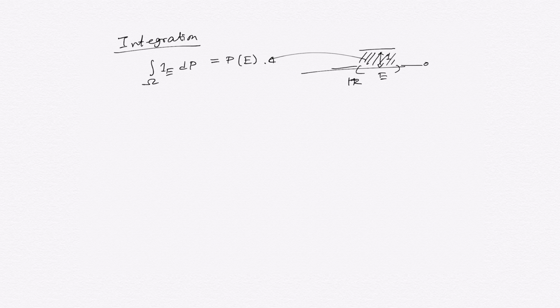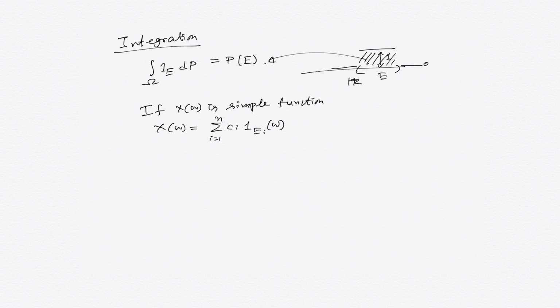So we keep it, and then for any simple function, if X of omega is simple, we can write X of omega as a finite sum, i equal to 1 to n, of c_i 1_{E_i} of omega, from the very definition.